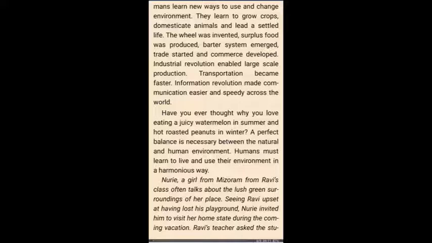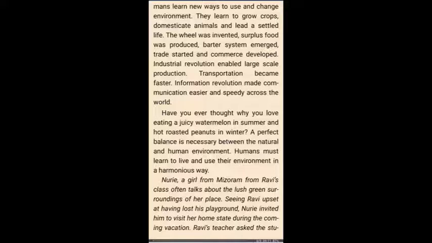The wheel was invented, surplus food was produced, the barter system emerged, trade and commerce developed, the industrial revolution enabled large-scale production, and transportation became faster. Nowadays, you can see the internet is there, and the information revolution made communication easier and speedy.